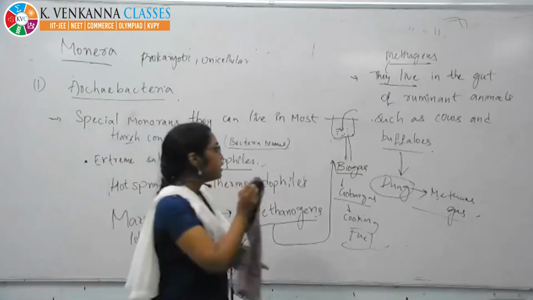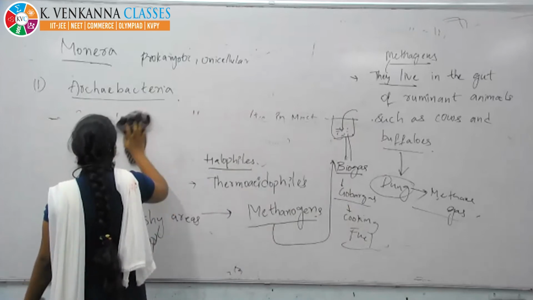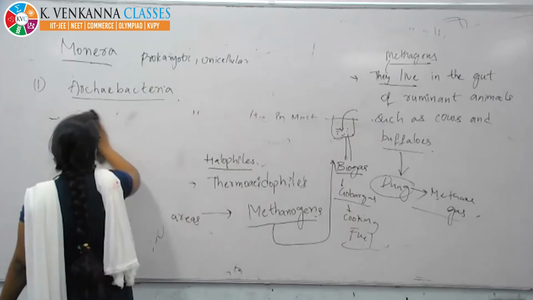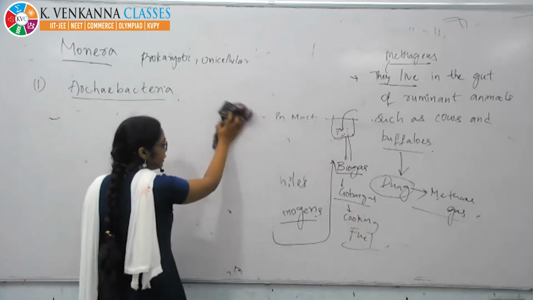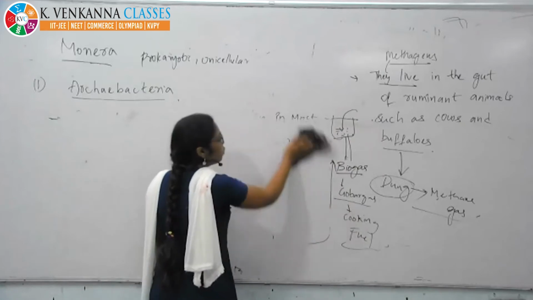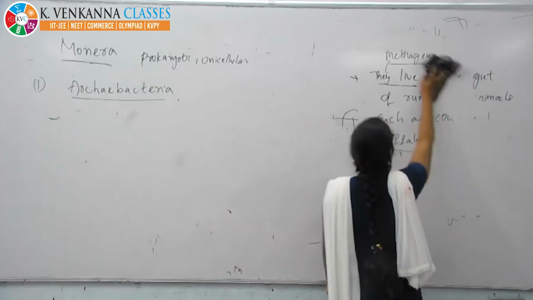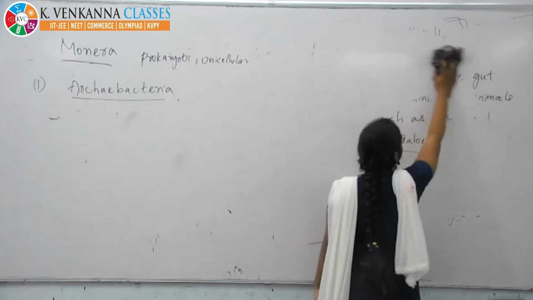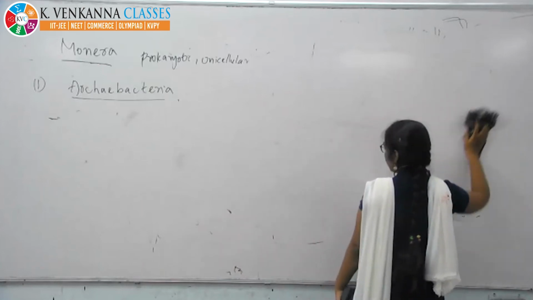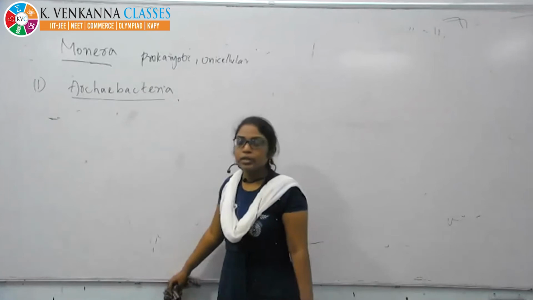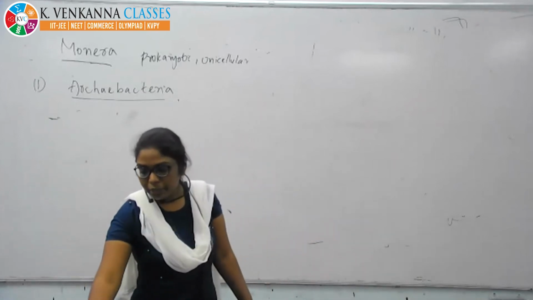See, if you see the cell structure, once again I'm repeating, all these monerans are unicellular and prokaryote. What is archaebacteria? Bacteria which can live in the most harsh conditions are called archaebacteria. If they are living in salt conditions, those are called halophiles. If they are living in high temperatures, those are called thermoacidophiles. If they are living in damp conditions, meaning wet conditions, those are called methanogens.